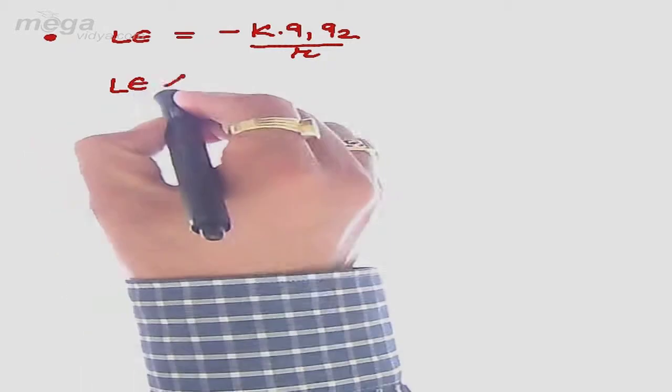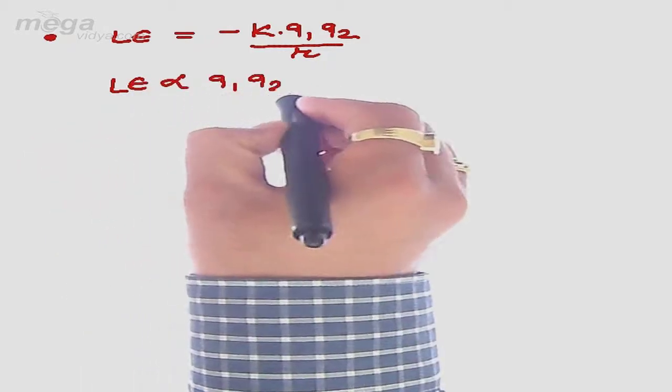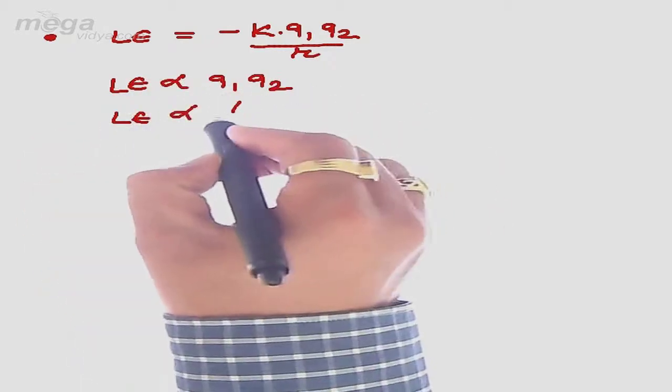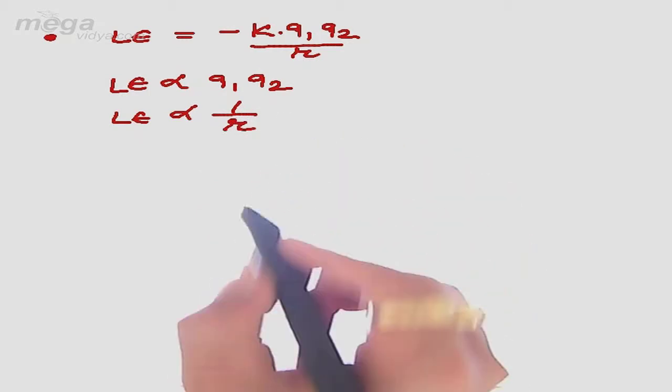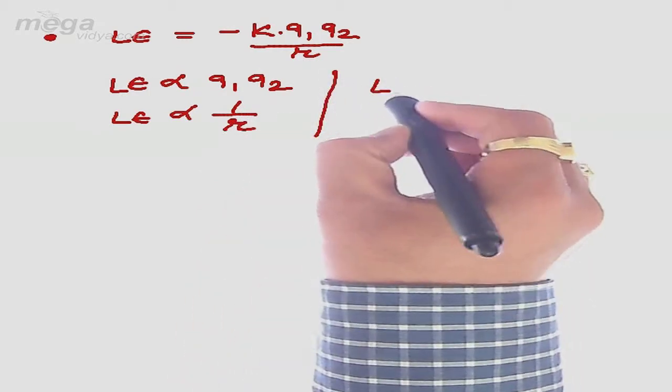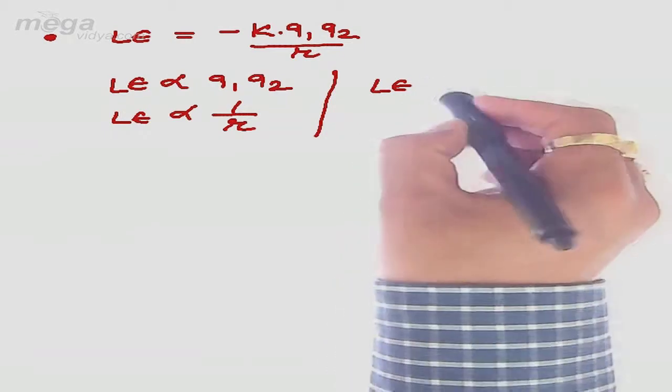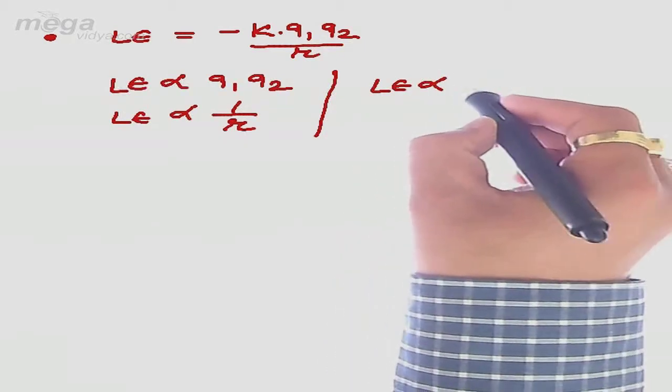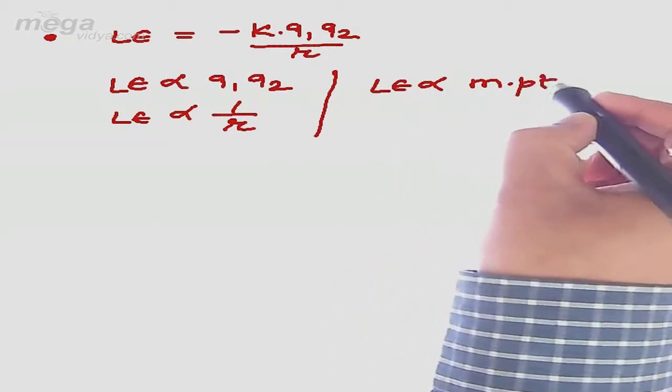which is equals to minus K Q1 Q2 upon R. Here K is the constant. We can say that lattice energy will be proportional to the product of the charge, and it will be inversely proportional to the internuclear distance. Also remember that more is the lattice energy, more will be the melting point. So lattice energy will be also proportional to the melting point of the substance.